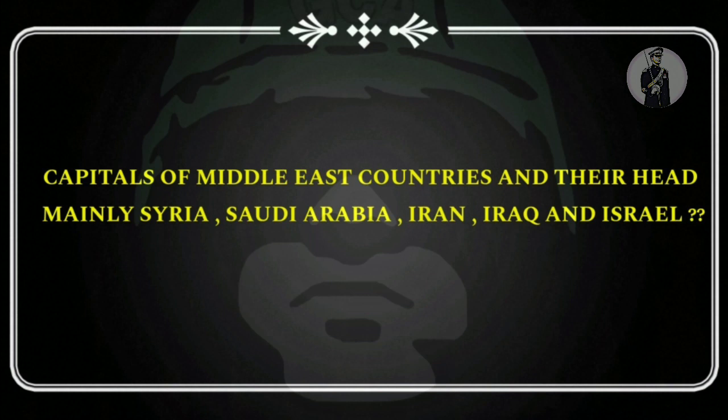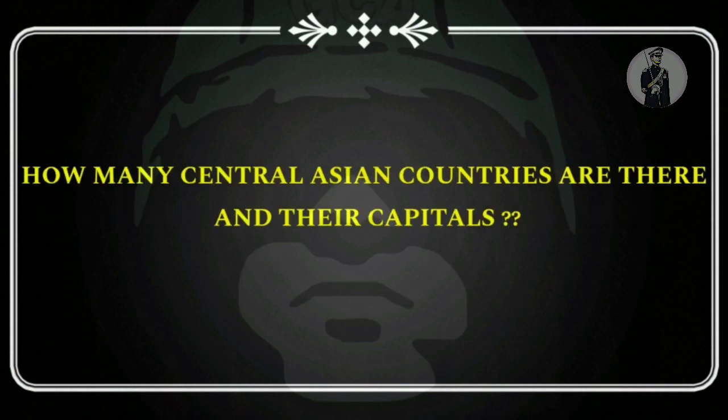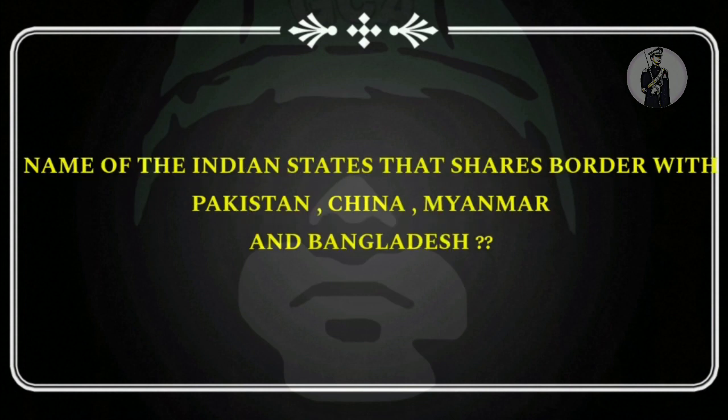So the next is how many Central Asian countries are there and their capital, and this question was asked to one of my friends in Bangalore. There are a total of 5 Central Asian countries, that is Kazakhstan, Kyrgyzstan, Tajikistan, Uzbekistan and Turkmenistan. Next question is name the Indian states that share border with Pakistan, China, Myanmar and Bangladesh. So this question is again asked many times in the SSB.